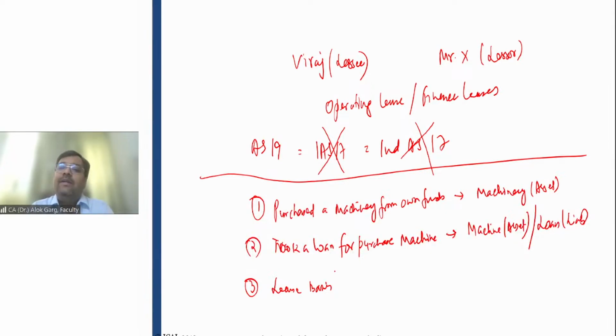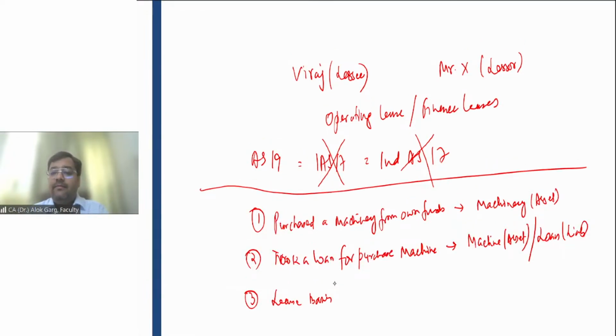And you remember one of the disclosures you were doing in the notes to accounts? Minimum lease payments up to 1 year, 1 to 5 years, more than 5 years. Have you seen this disclosure while doing the audit of financial statements in your articleship period as well? In AS 19, this disclosure is there. You have to disclose minimum lease payments up to 1 year, 1 to 5 years, and more than 5 years. And this minimum lease payment is on the basis of the non-cancelable lease term, right?